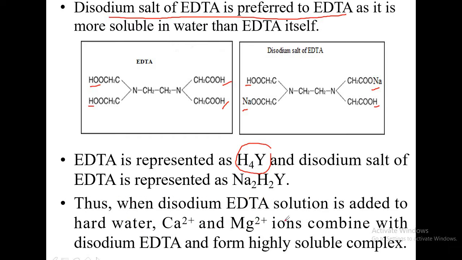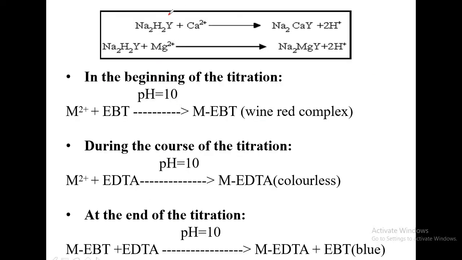Thus when disodium EDTA solution is made to react with the hard water, calcium and magnesium ions present in hard water combine with the disodium EDTA and form a highly soluble complex. So that is why the name complexometric method. Calcium and magnesium ions present in water show a tendency to react with the disodium EDTA and form a highly soluble complex. And the reaction is shown below. See here, the reaction is shown here.